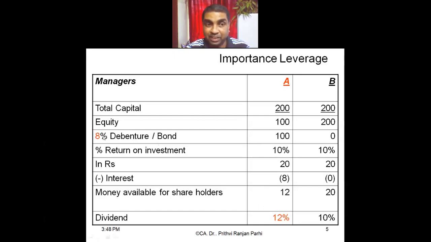Debt. But if the cost of debt is more, suppose, then it is not good to introduce debt in the capital structure. That also we have to see, right? In this case, we have seen it is better to bring debt in the capital structure, because with debt it will be able to pay more dividend. Okay, understood this example? Yes, sir.